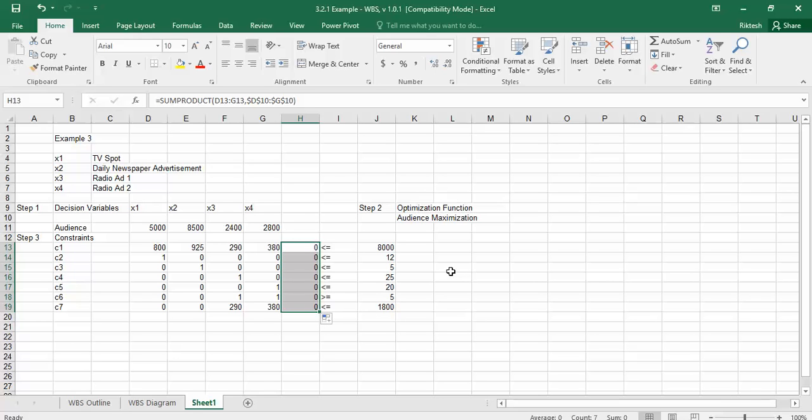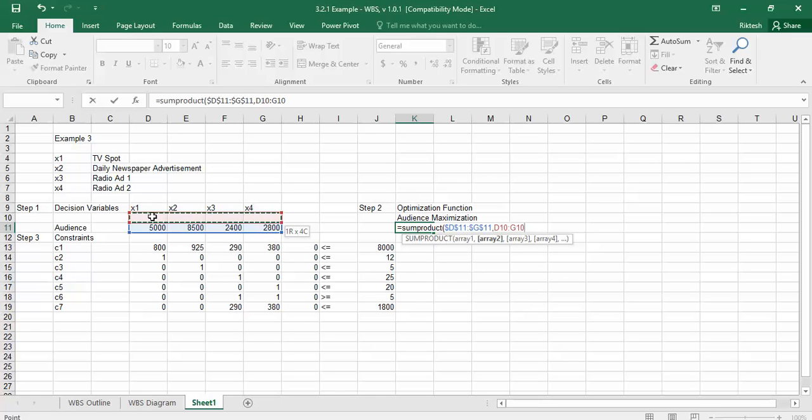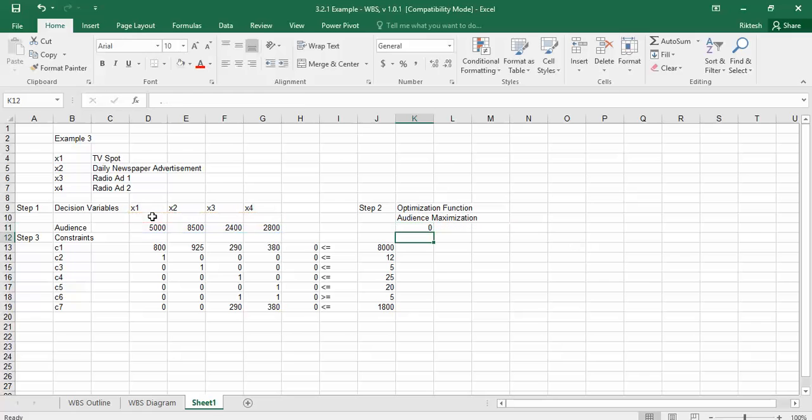So the first step for our calculation has been done. Let us move to the second one. We need to define the optimization. So we'll again use SUMPRODUCT. First we'll identify how many audience can be reached. Fix it, comma, the amount that has to be calculated, and fix it, close the bracket. So this step is done.